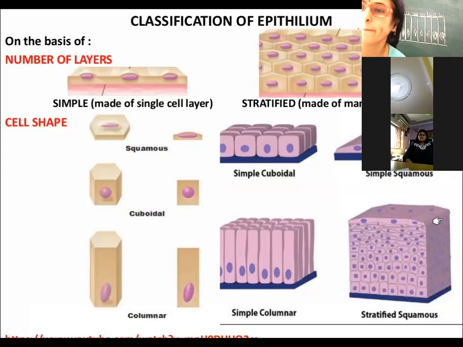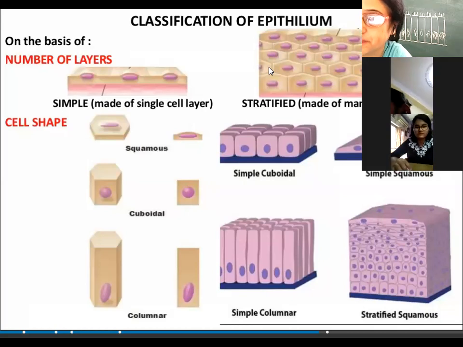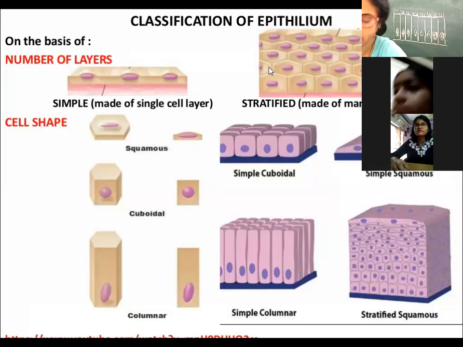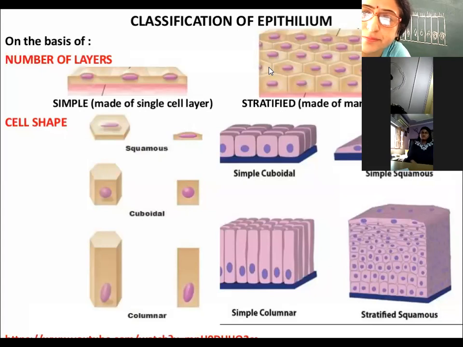Okay. Now we will be discussing the location of ciliated columnar epithelia. It is found in the trachea. You know what is trachea? Yes, Avantika?